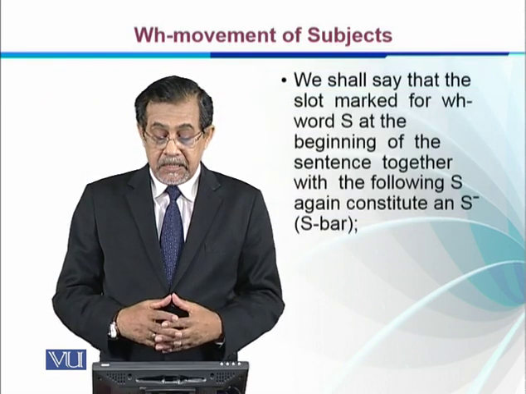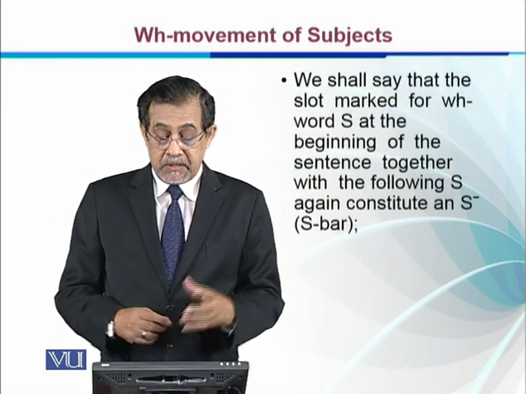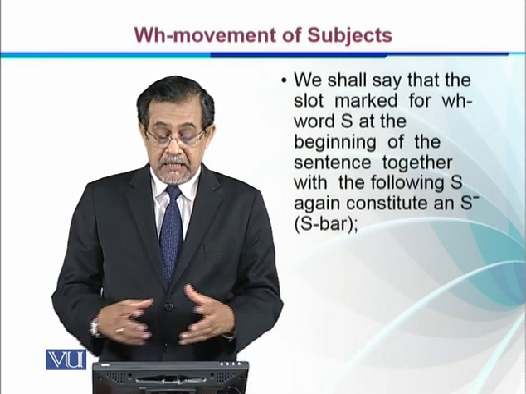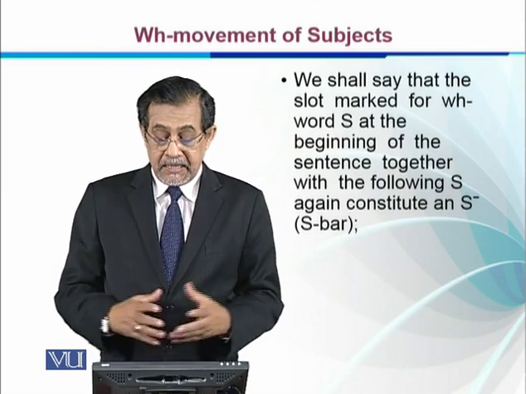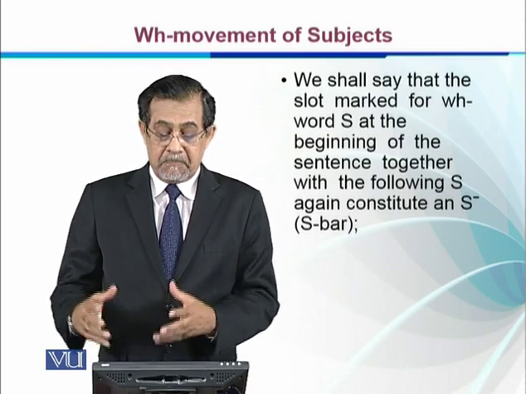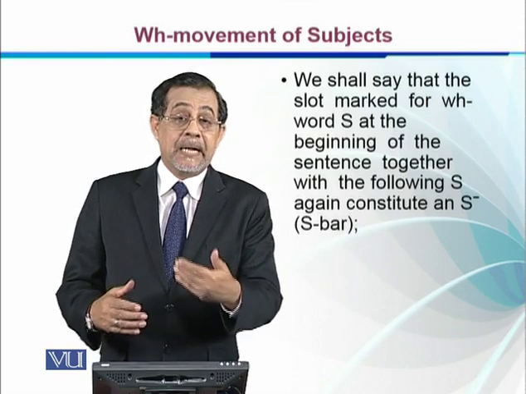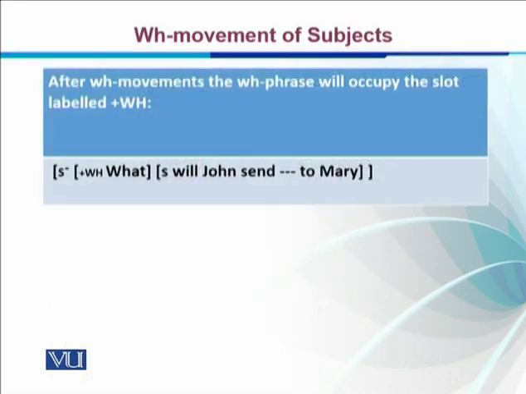So we shall say that the slot marked for the WH word at the beginning of the sentence together with the following S again constitute an S bar sentence, an embedded sentence. After WH movement, the WH phrase will occupy the slot labeled plus WH. So this S bar tells us that this is the embedded, subordinate element.